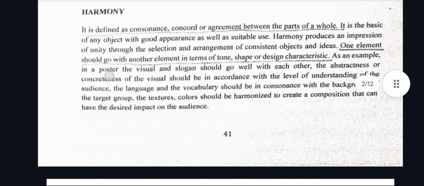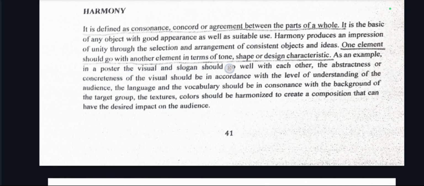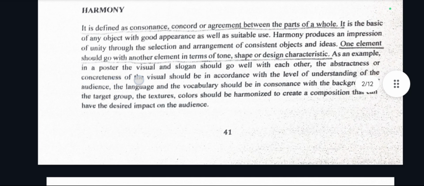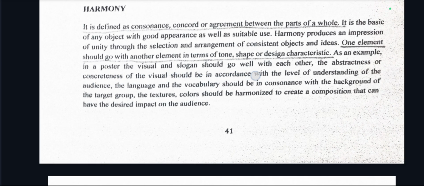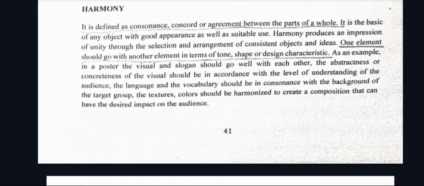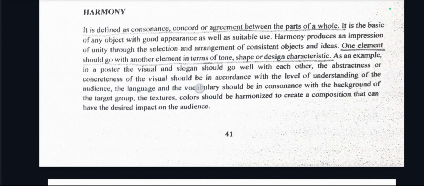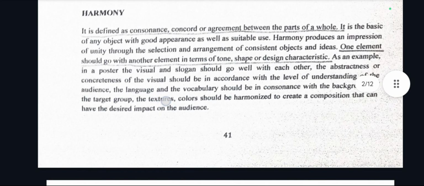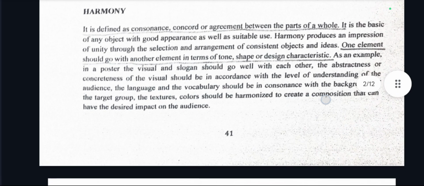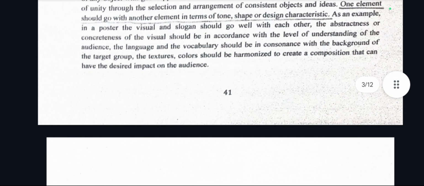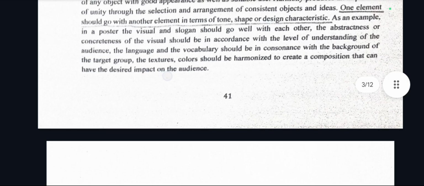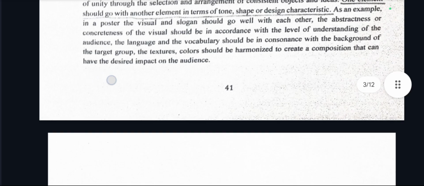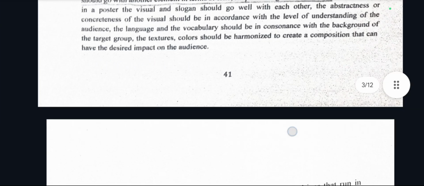One element should go with another element in terms of tone, shape, or design characteristics. As an example, in a poster, the visual and slogan should go well with each other. The abstractness or concreteness of the visual should be in accordance with the level of understanding of the audience. The language and the vocabulary should be in consonance with the background of the target group. The textures and colors should be harmonized to create a composition that can have the desired impact on the audience.